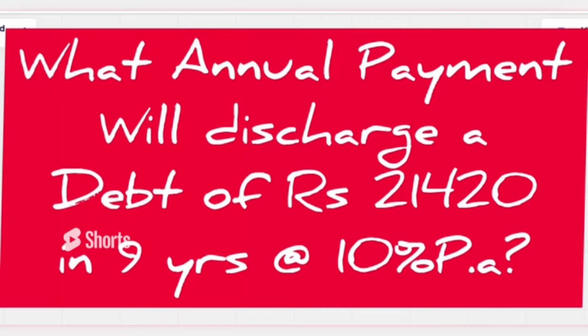For more clarification, I'm taking another example for you, no need to hurry or worry. I'm reading the question: at what annual payment will discharge a debit of rupees 21,420 in 9 years at 10% per annum? I'm writing the direct answer for you. If you follow this formula, it will be very easy for you.